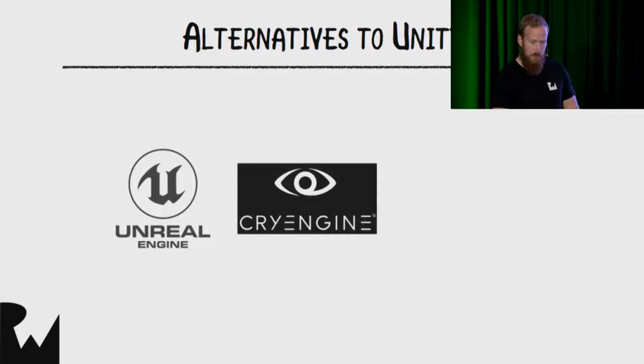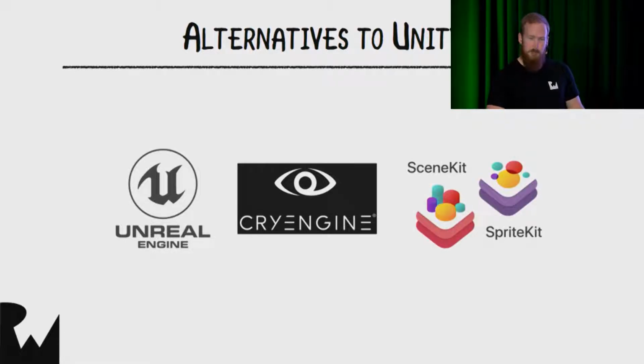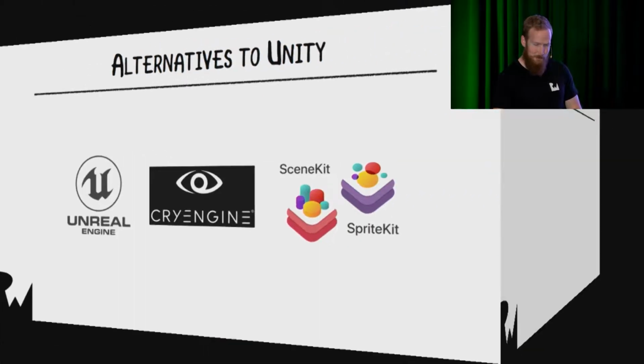We've also got CryEngine by the guys at Crytek. They make games like Far Cry and Crysis originally, and Star Citizen is an example of a game that's using CryEngine, but again, C++ and not as big a community, so community support isn't as great. And then of course we've got SceneKit and SpriteKit, as I mentioned earlier. They're great if you're good with iOS development and wanting to do some simple games, but for professional games, definitely look at Unity in my opinion.